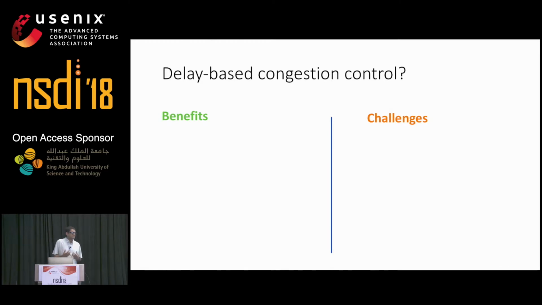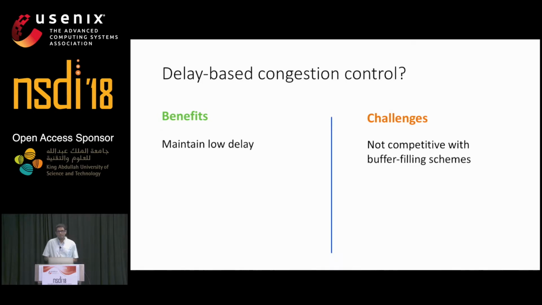Proposals for delay-based congestion control algorithms have been around for a while. And these algorithms do solve the three challenges faced by loss-based algorithms. So why don't we see them being deployed today? Well, it seems that for every benefit that they have, they introduce a new challenge. Yes, because they're delay sensitive, they can maintain low delay. But this makes it challenging to be competitive with buffer filling schemes. They are robust to misleading loss because loss is not their primary signal. But delay as a signal can be misleading too.